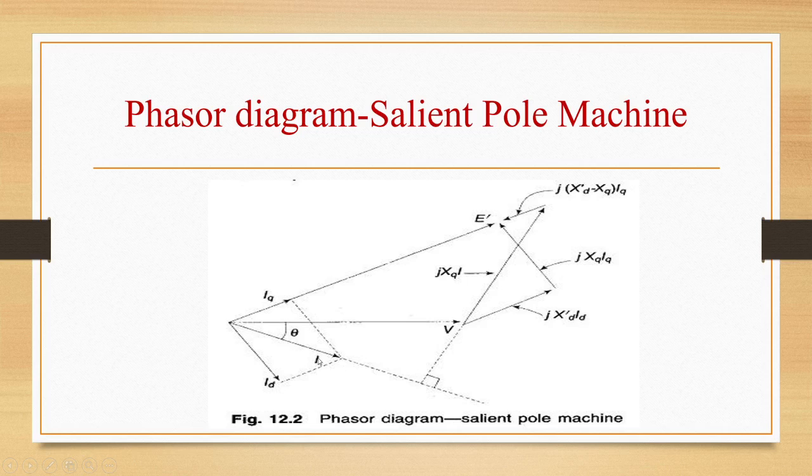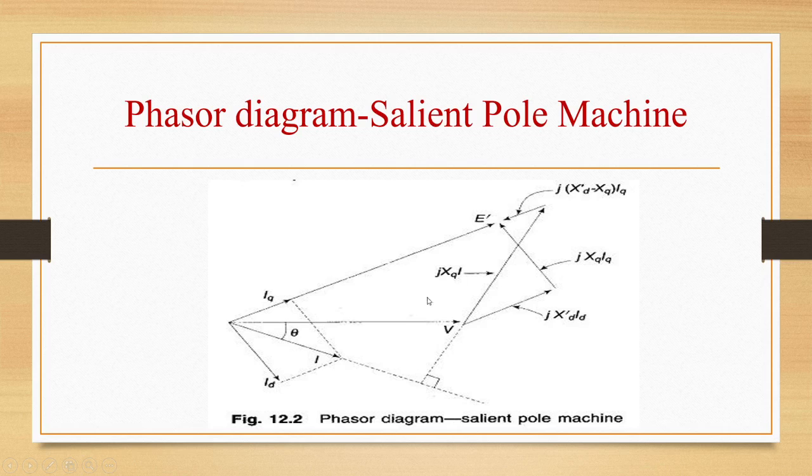Then Id will be lagging, and Iq will be leading V. Then we draw jXd'Id, which is parallel to Iq. Then jXqIq is perpendicular, exactly 90 degrees, to the jXd'Id. Then combining all these vectors, we get the equation for E'.